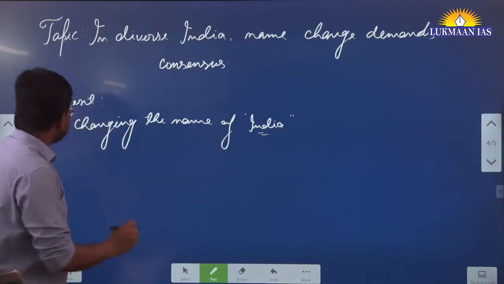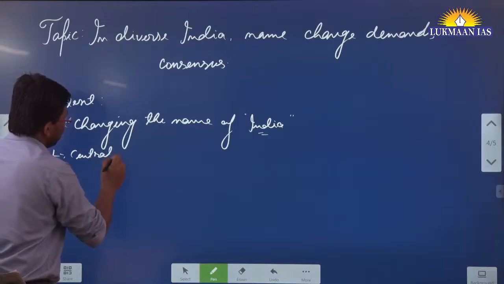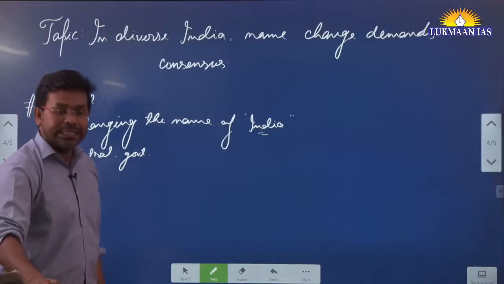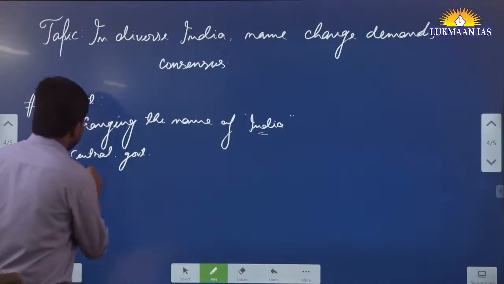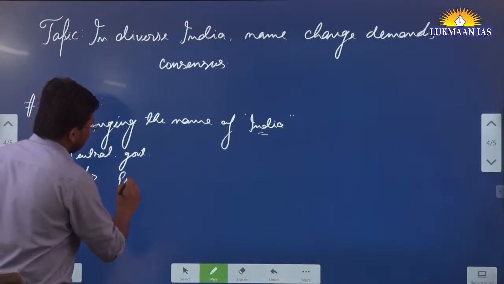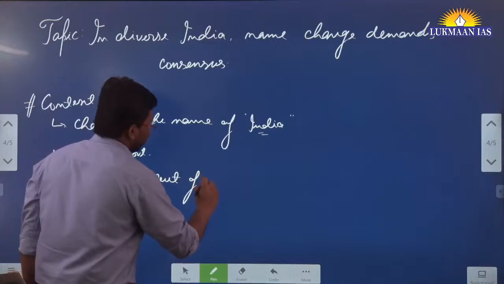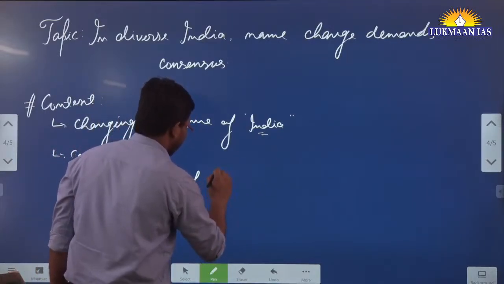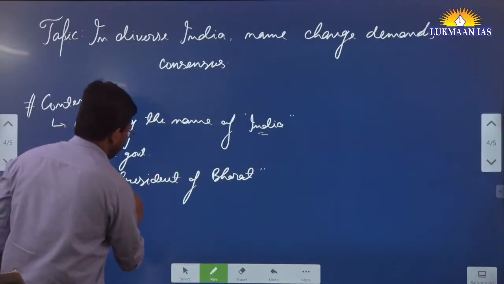So recently what has happened is that the central government, while sending invitations to the guests of the G20, mentioned that the invitation is given by the President of Bharat.